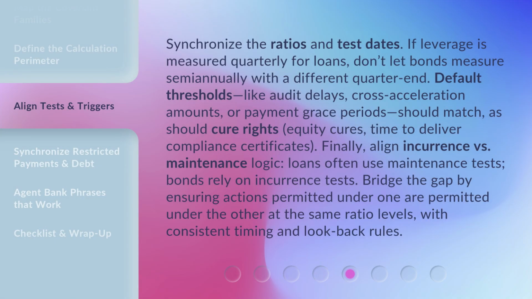Synchronize the ratios and test dates. If leverage is measured quarterly for loans, don't let bonds measure semi-annually with a different quarter end. Default thresholds, like audit delays, cross-acceleration amounts, or payment grace periods, should match, as should cure rights, equity cures, time to deliver compliance certificates. Finally, align incurrence versus maintenance logic. Loans often use maintenance tests. Bonds rely on incurrence tests. Bridge the gap by ensuring actions permitted under one are permitted under the other at the same ratio levels, with consistent timing and look-back rules.